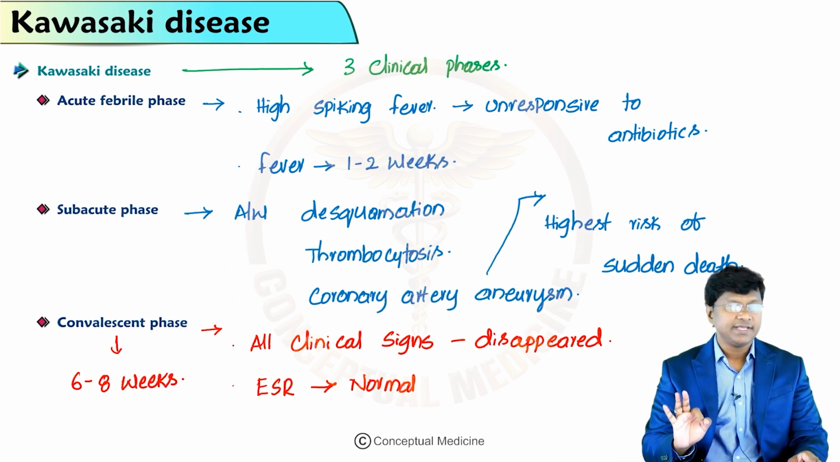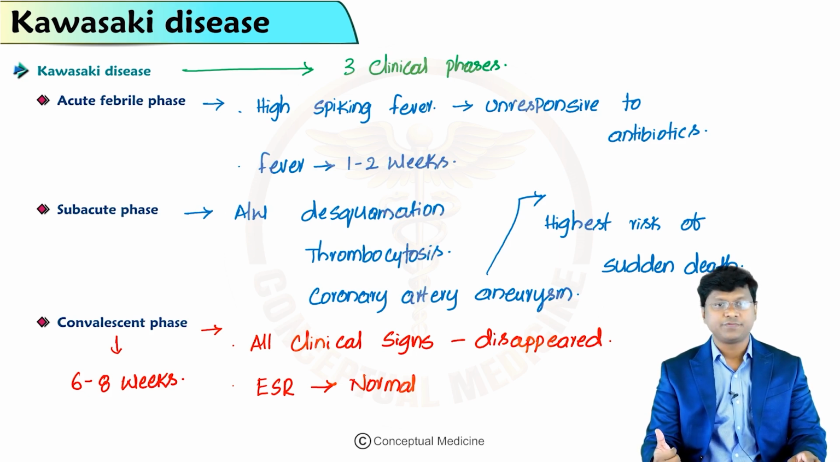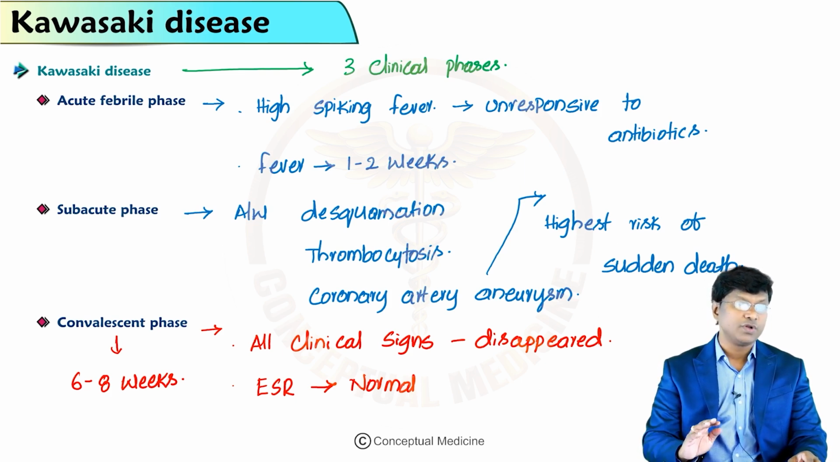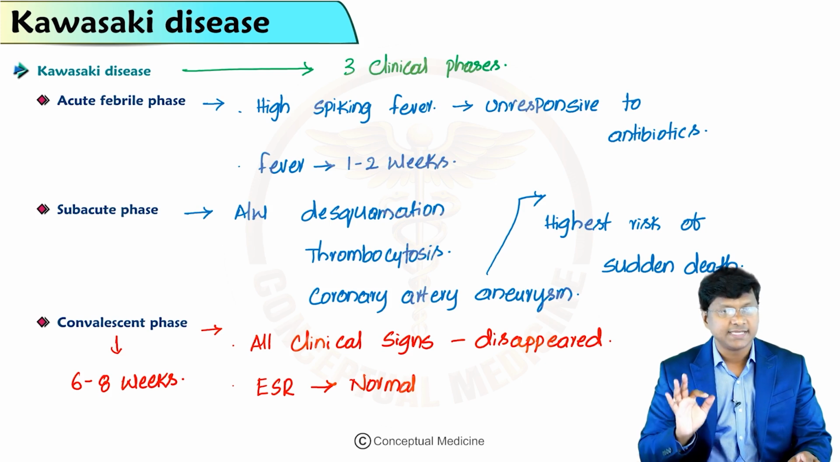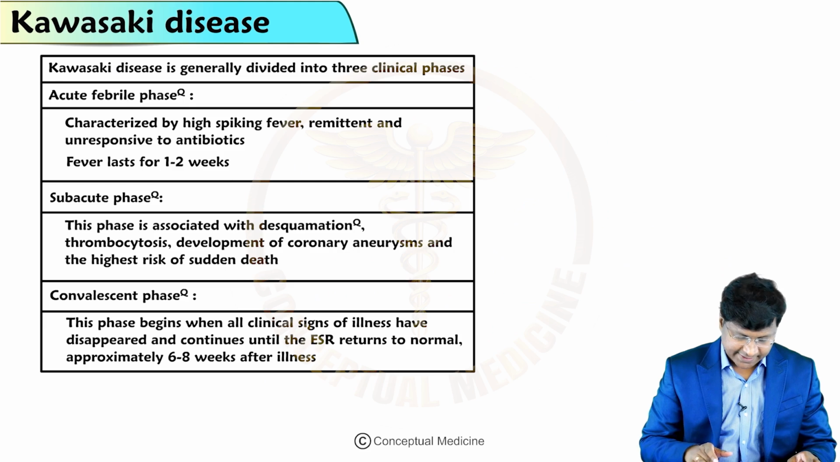So these are the 3 clinical phases of Kawasaki: acute febrile phase, subacute phase, and then convalescent phase. In the acute febrile phase, the individual will have a high spiking fever, remittent and unresponsive to antibiotics, present for nearly 1 to 2 weeks. Subacute phase is associated with desquamation, thrombocytosis, and coronary artery aneurysms, and there is high risk of sudden cardiac death. The convalescent phase begins when all the clinical signs of illness have disappeared and continues until the ESR returns to normal, approximately 6 to 8 weeks after the illness. So these are the 3 important clinical phases of Kawasaki.